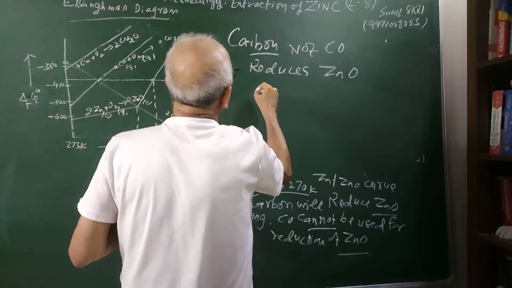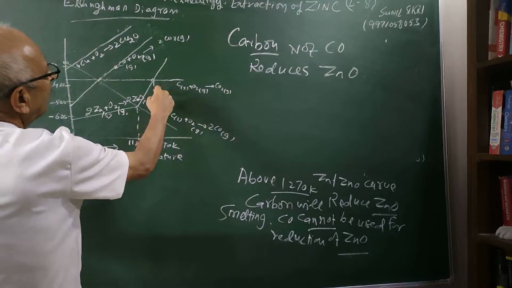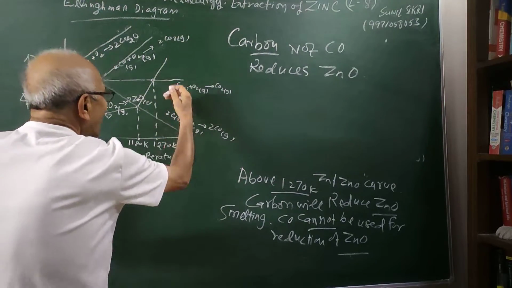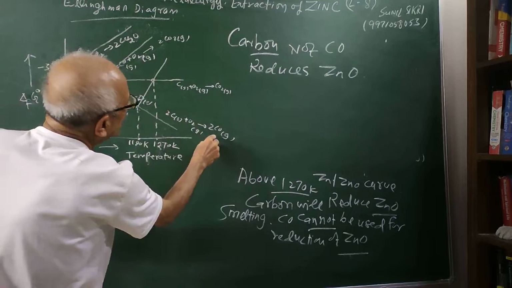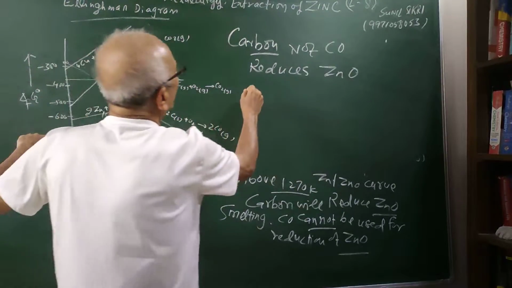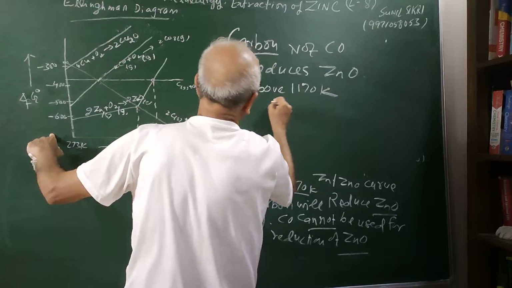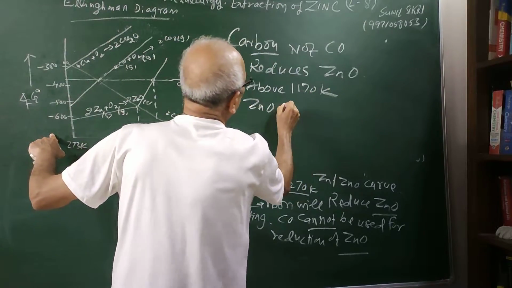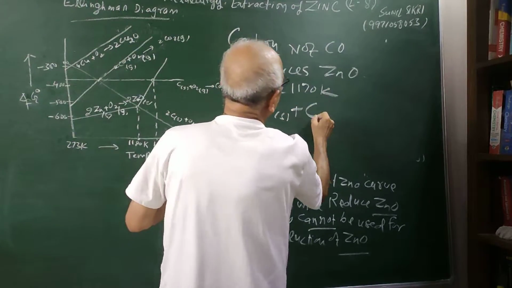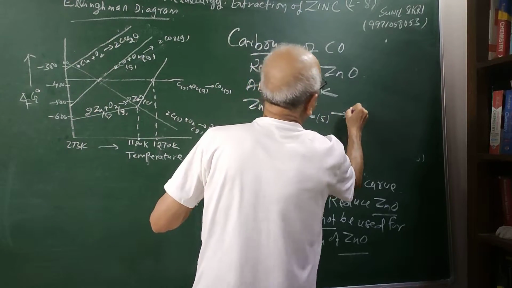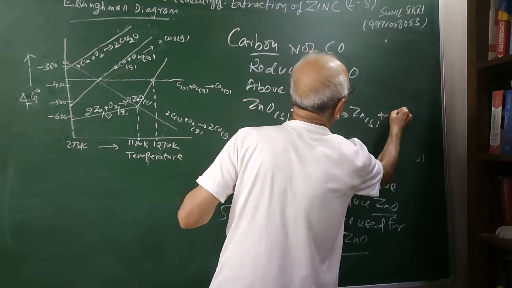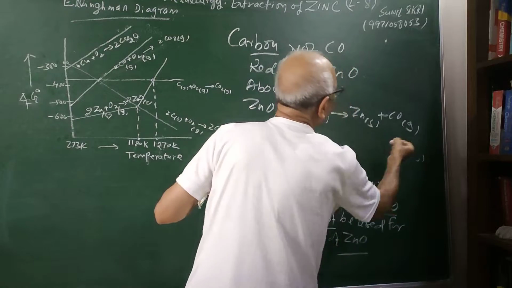ZnO, and you can see the temperature above which this line becomes lower than the carbon to CO and CO2 curve. So above 1270 Kelvin, we can say that ZnO will be reduced by carbon to form Zn plus CO or Zn plus CO2.